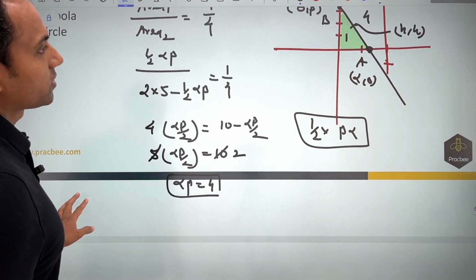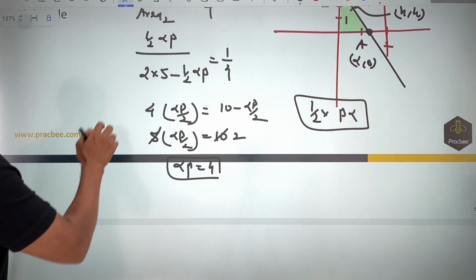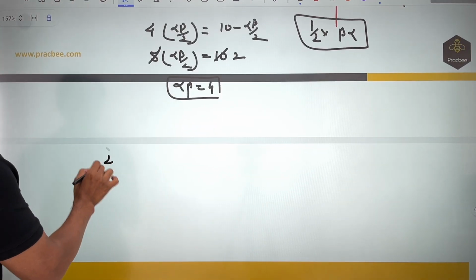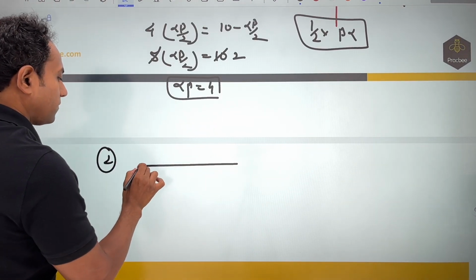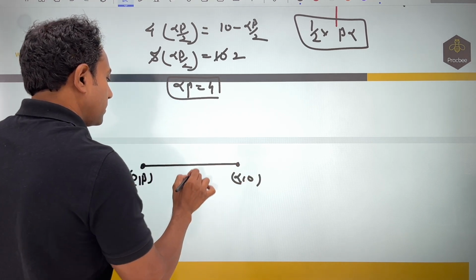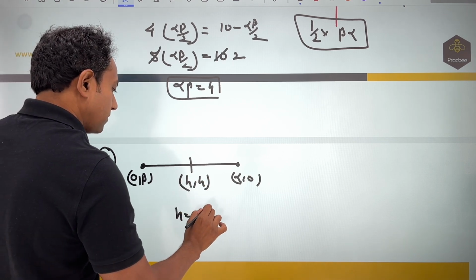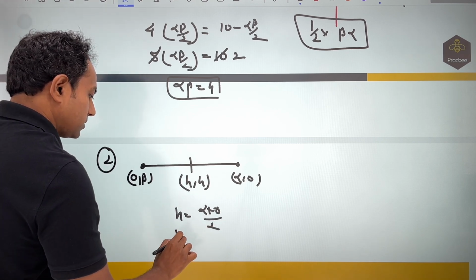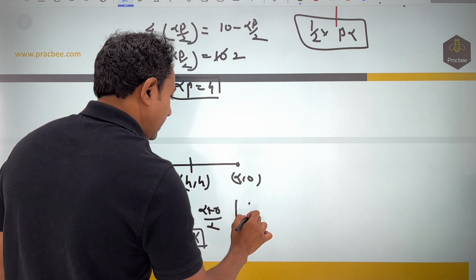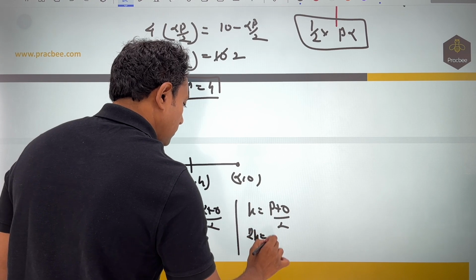Now in the second part, what they are talking about is the midpoint h comma k. So you have a line, one end is 0 comma beta, another is alpha comma 0, and we are talking about the midpoint h comma k. So h is alpha plus 0 by 2, so 2h is alpha. Similarly, k is beta plus 0 by 2, so 2k is equal to beta.